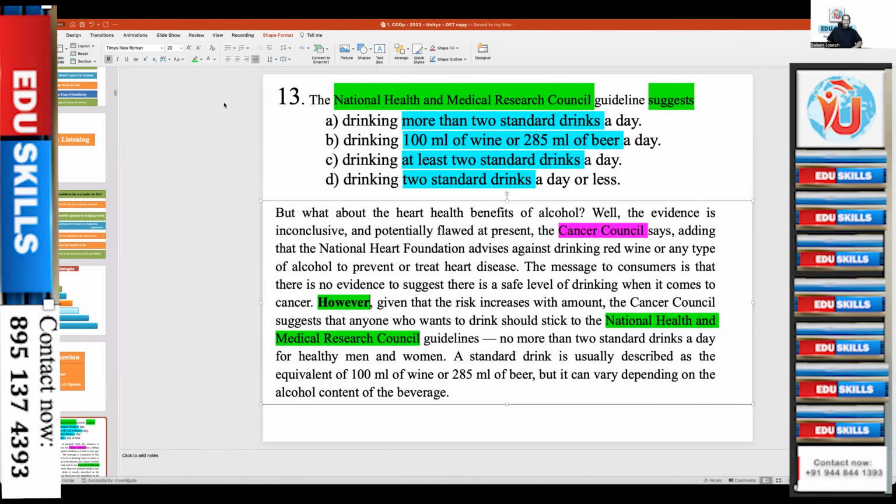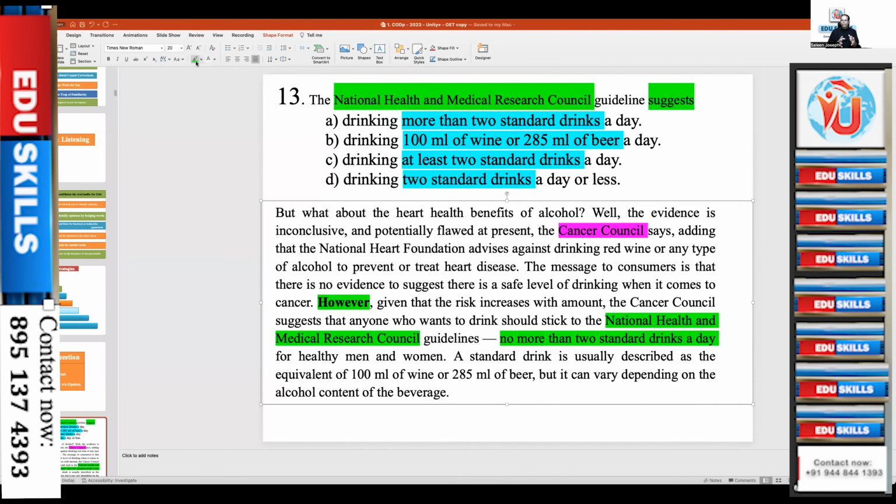And the second clue for you to find out is this name, National Health and Medical Research Council. So now you know that the name comes after this contrast word. Now the suggestion of this council, given that the risk increases with amount, the Cancer Council suggests that anyone who wants to drink should stick to the National Health and Medical Research Council guidelines, no more than 2 standard drinks a day. And even primary school students can find it out, right? So straight away it is given.